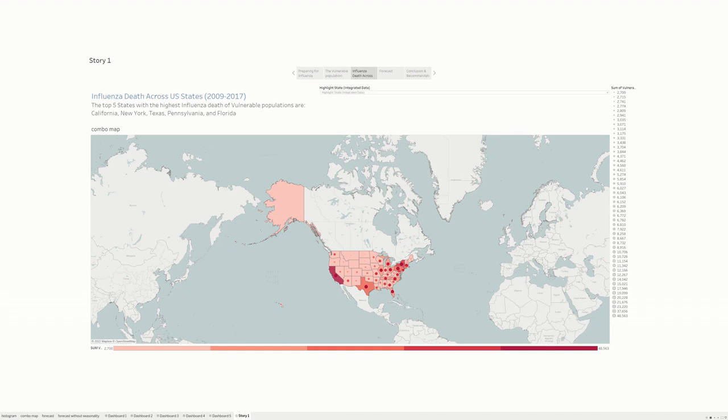Here on top, I listed the top 5 states with the highest influenza deaths, which are California, New York, Texas, Pennsylvania, and Florida. This tells us these states are red zone states who are in urgent need of medical staff.